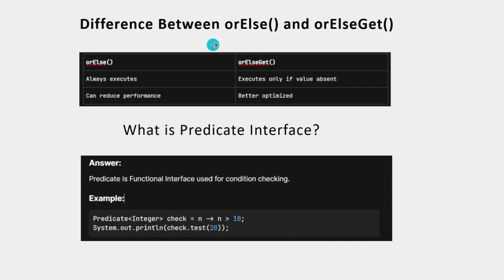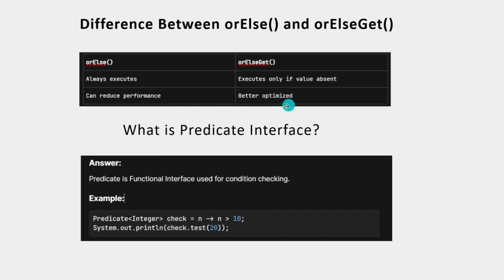What is the difference between orElse and orElseGet? orElse will always execute, while orElseGet executes only if the value is absent. So it can be reused, with better performance and better optimization.